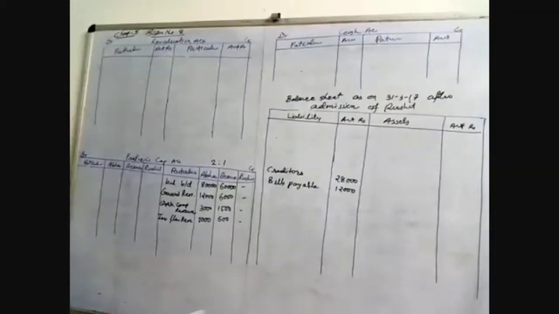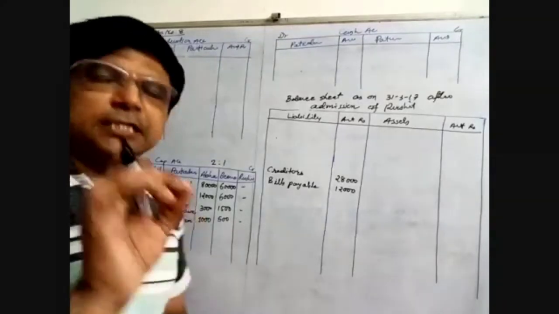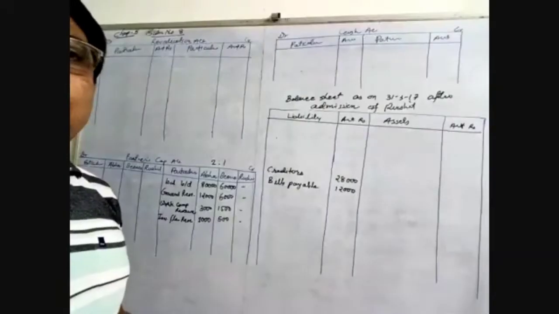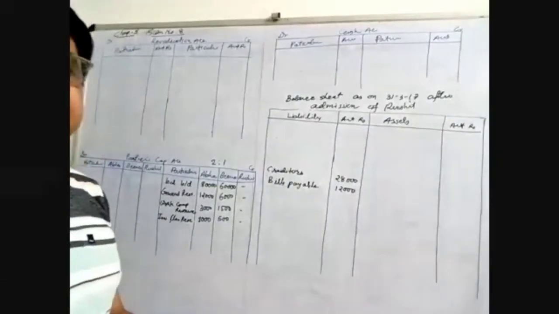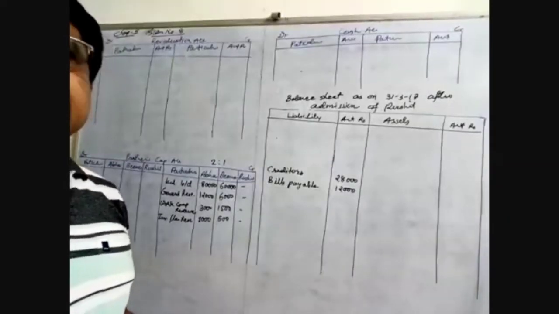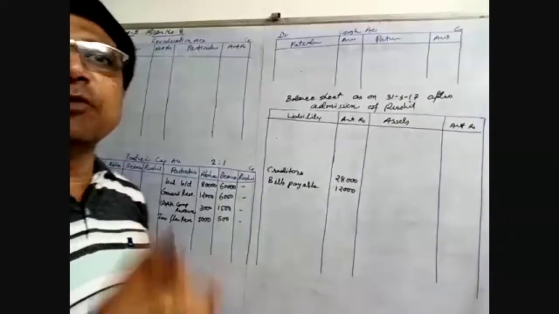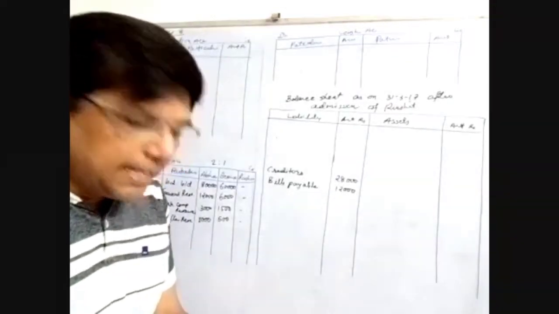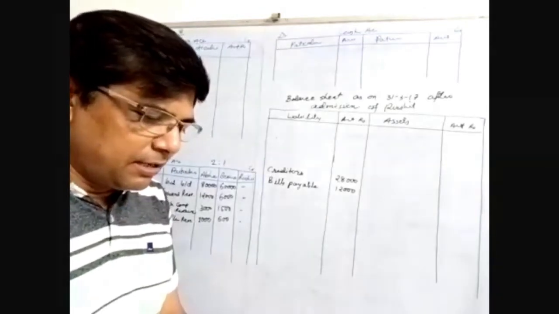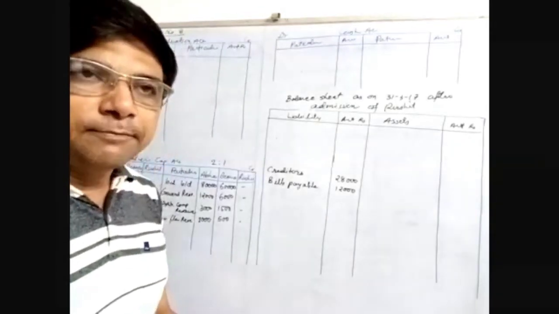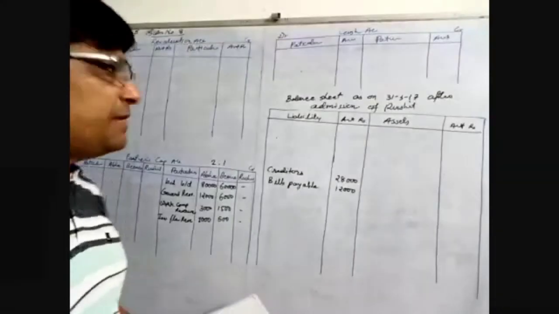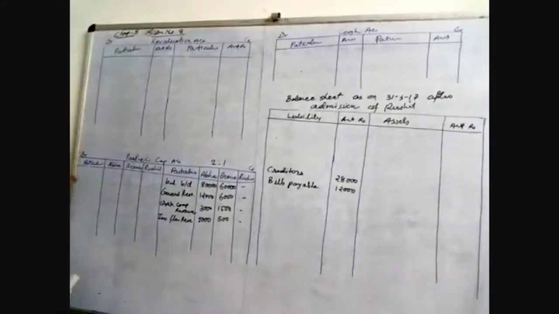Now we have to start with the asset side. Asset side, first goodwill is there. Just tick mark in the goodwill. Goodwill is, when any partner is admitted, old goodwill means an intangible asset and fictitious assets. Both we have to distribute among the partners as per the rule. So goodwill 18,000, the first one, and last is advertisement compensation expenditure. So one is an intangible asset and the last one is a fictitious asset. So both we have to distribute among the partners in partners capital account debit side. Just like a goodwill account.